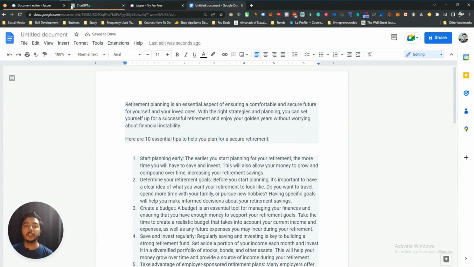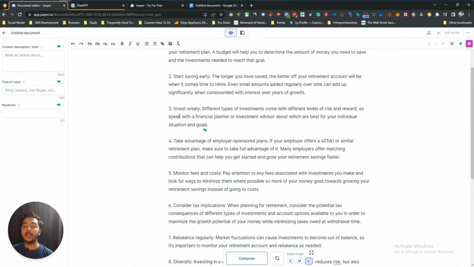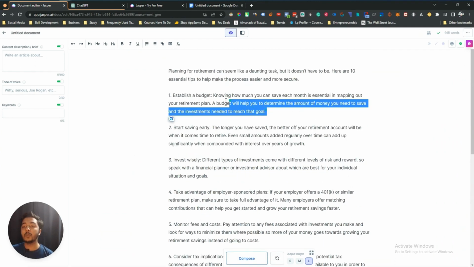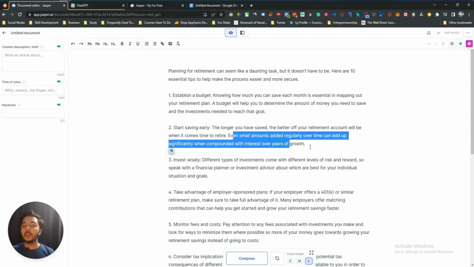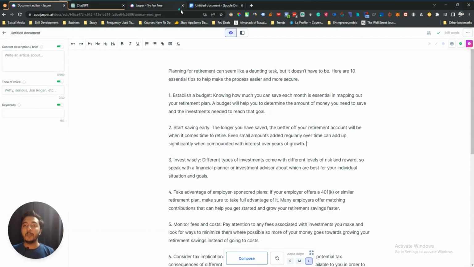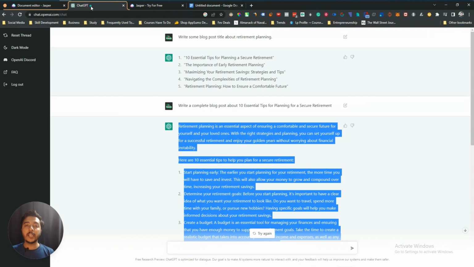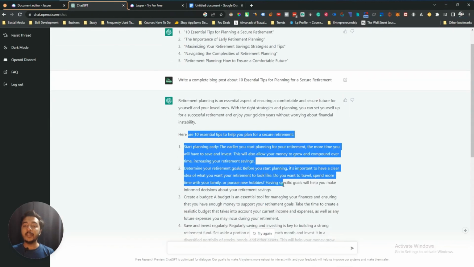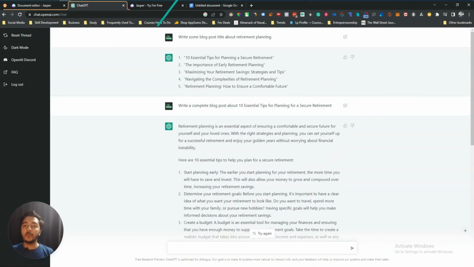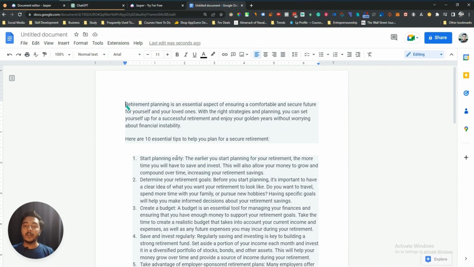And see, on Jasper AI, let's say you want to edit something, you want to customize some writing, you want to delete one line, and then you want to add one line. You can do these things from this same dashboard. But if you want to do it on ChatGPT, it's not possible. You cannot edit anything from here. You have to transfer it to another document, and then you have to edit these things there. So these are the things on Jasper AI.